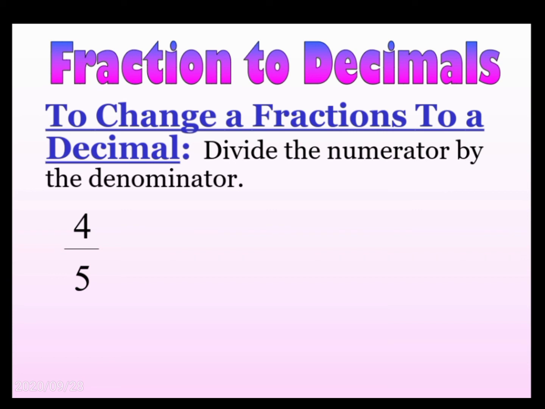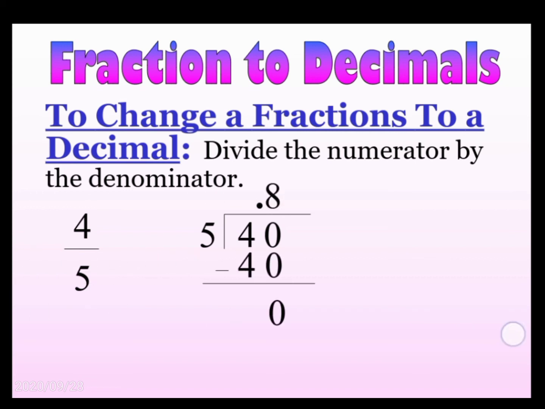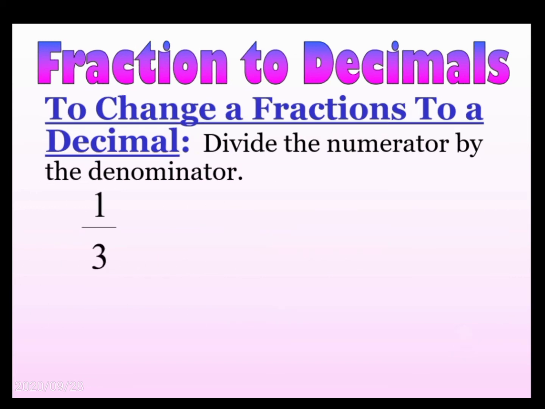To change a fraction to a decimal, divide the numerator by the denominator. 4 by 5 means 4 divided by 5. Like this, 4 by 5 is equal to 0.8. 1 by 3 is equal to 0.333 and so on.